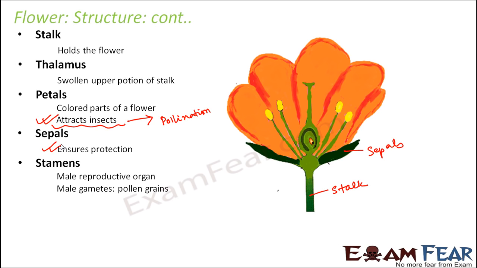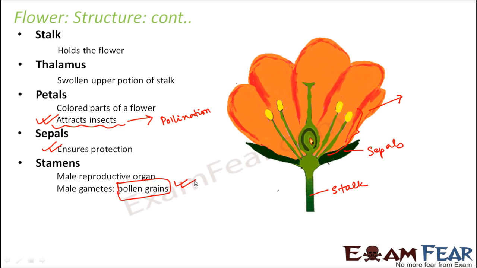Stamens, that is the male reproductive organ. As I said, these are the stamens, and what is the purpose of the male reproductive organ? The male reproductive organ will produce the male gametes, that is the male sex cells, because whenever you talk about sexual reproduction, you need a male gamete and a female gamete, right? So somebody has to produce the male gamete. The male gamete will be produced by the male reproductive organ, that is the stamen. And what are the male gametes? Male gametes are pollen grains.